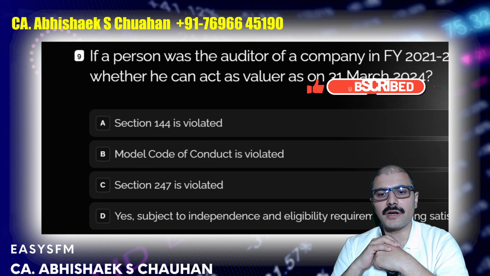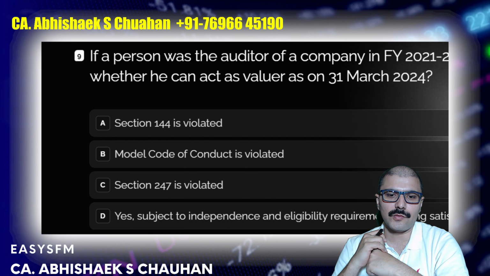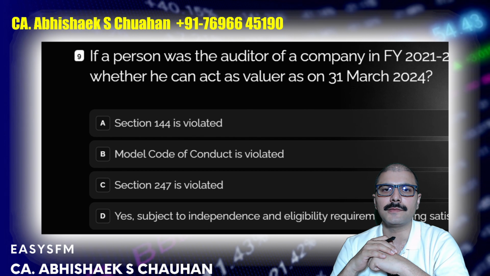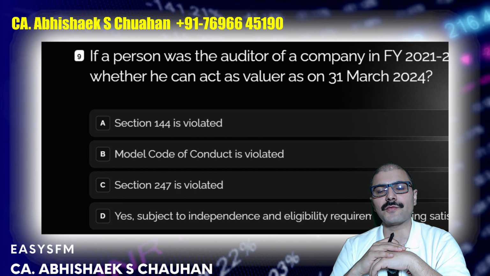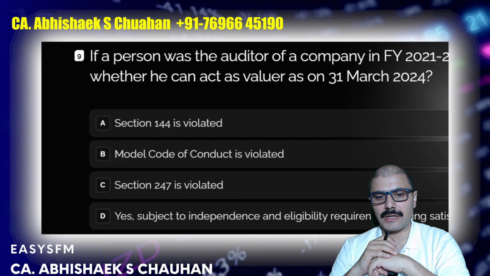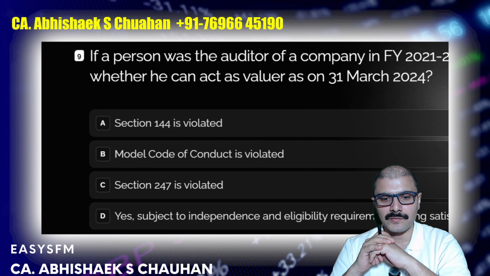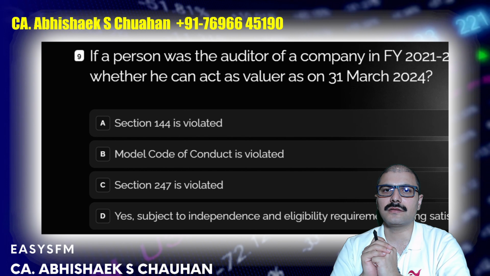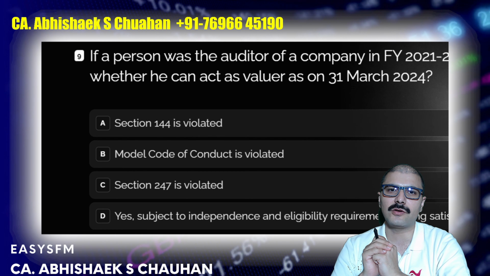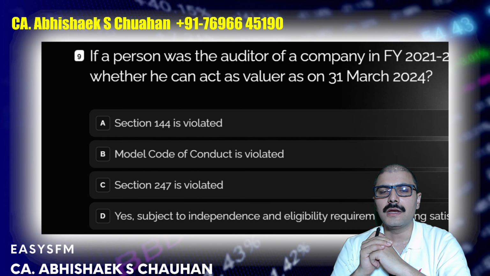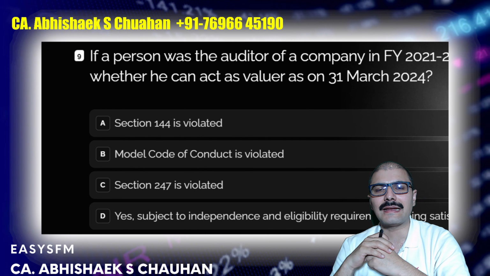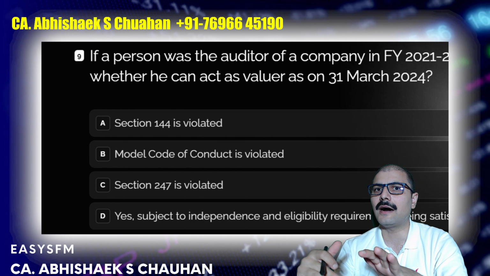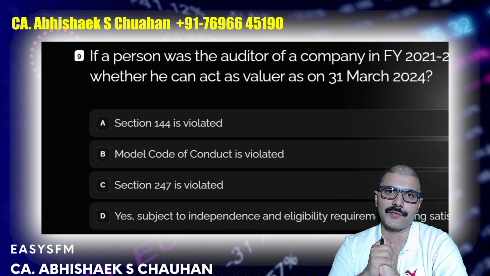If a person was the auditor of a company in financial year 2021-2022, whether he can act as a valuer on 31st of March 2024, that is after 2 years or within 2 years, whether he can act as a valuer. Now there is a question. It is saying section 144 is violated, the model code of conduct is violated, section 247 of the Companies Act is violated, and yes, subject to the independence and integrity requirement being satisfied. If you again check this question on these software, generally the answer is yes, he can act as valuer, but generally that is not the correct answer as per my view. Because when you read section 144, it reads that while being an auditor, you cannot act as valuer. That is correct, right? After that, before that, nothing is mentioned in 144.